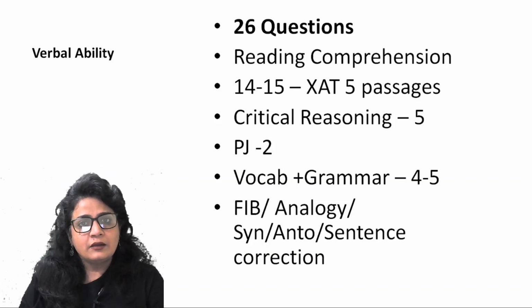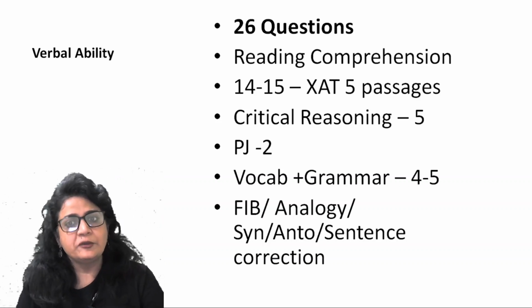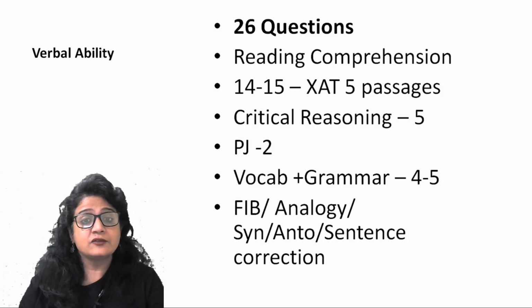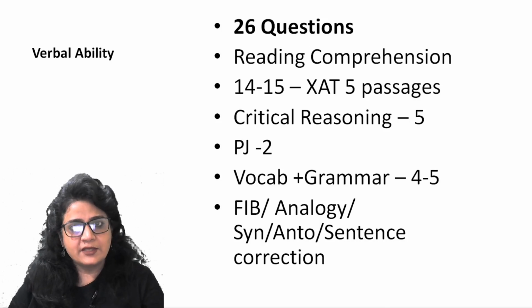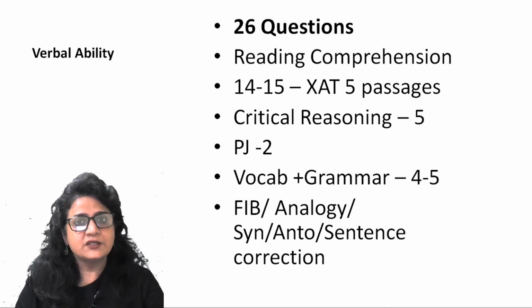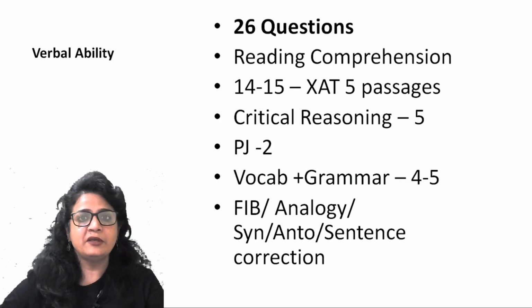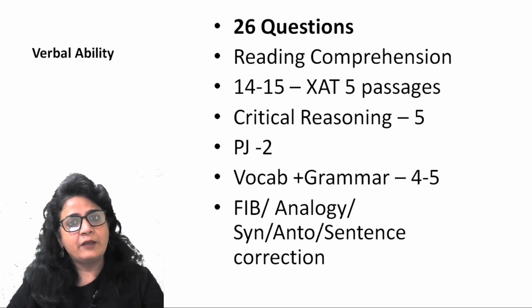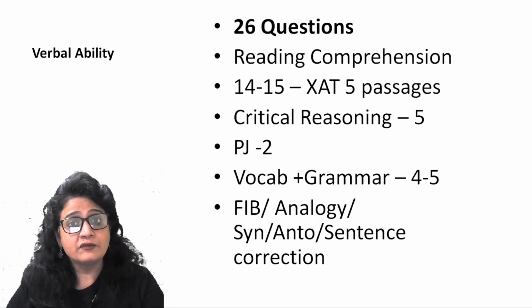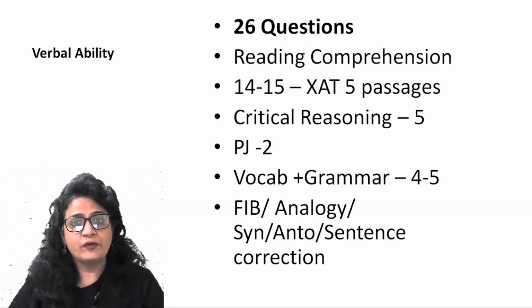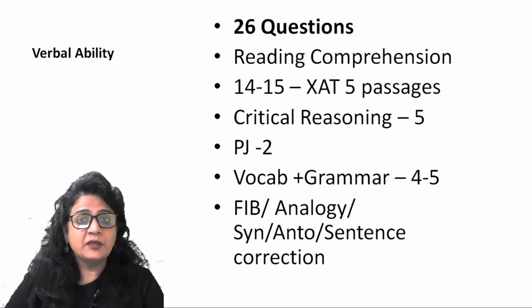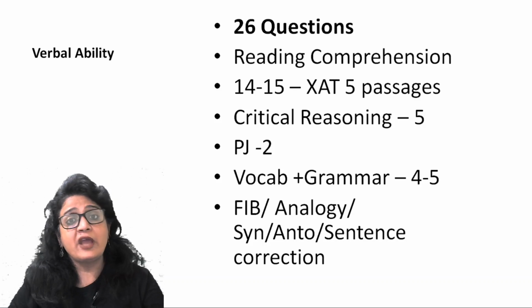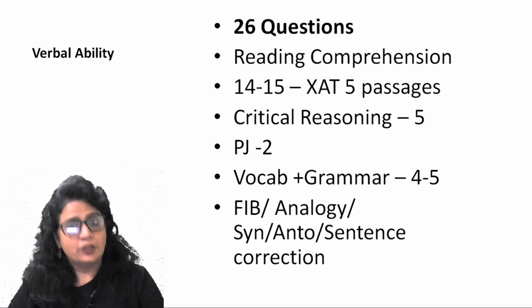Now, one part in the verbal ability section that did not appear in CAT, but that's going to be a focal point for XAT and SNAP and IIFT, that is going to be vocab and grammar. So in CAT, you did not practice these 2 sections, but I hope that these 2 sections have been part and parcel of your preparation for management exams. So vocab and grammar is going to be there in XAT as well, 4 to 5 questions, and that's a sufficiently good number of questions out of 25 questions. And they are all the more important because they are less time consuming. You don't have to read much in order to answer the questions, right?